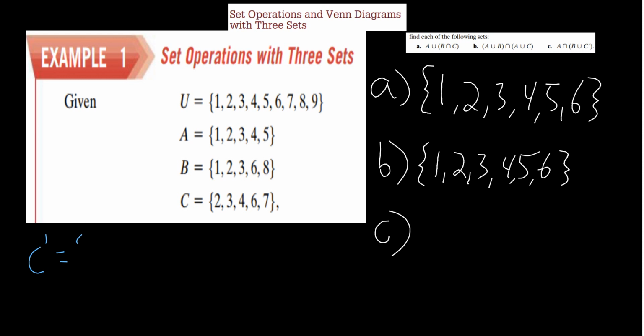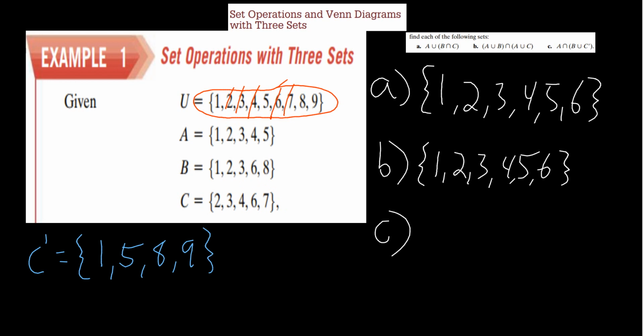Okay, so the universal set right here are the numbers 1 through 9. Well, 2, 3, 4, 6, and 7 are also in C though. So C complement is going to be 1, 5, 8, and 9. So that's C complement.